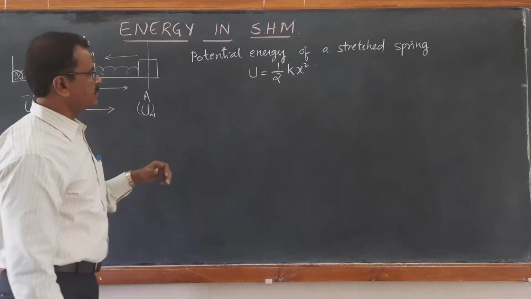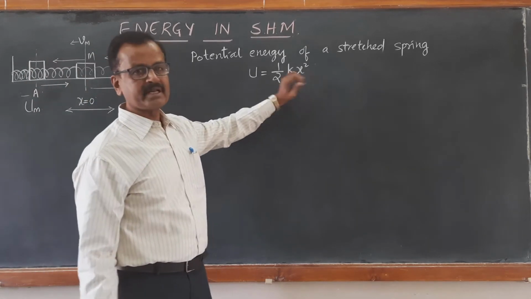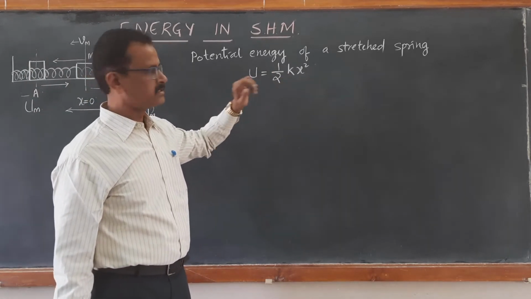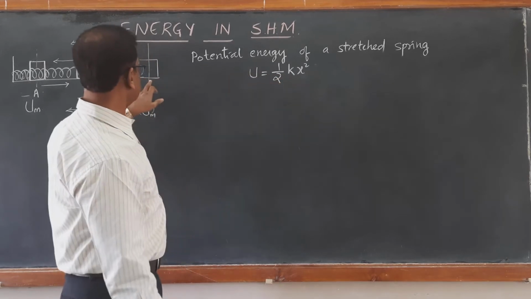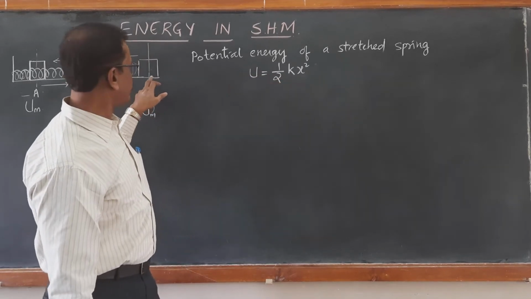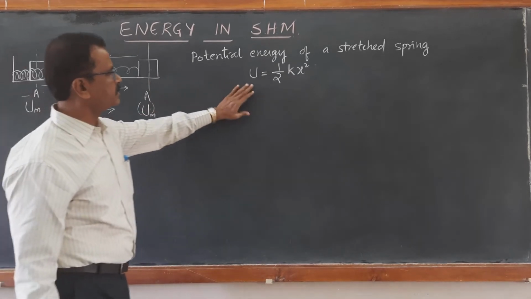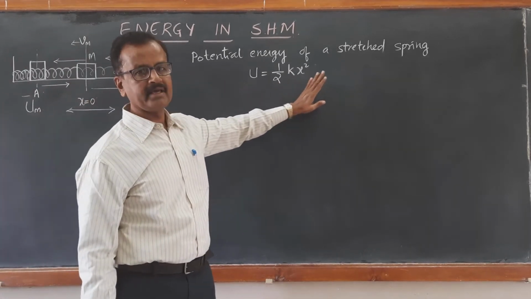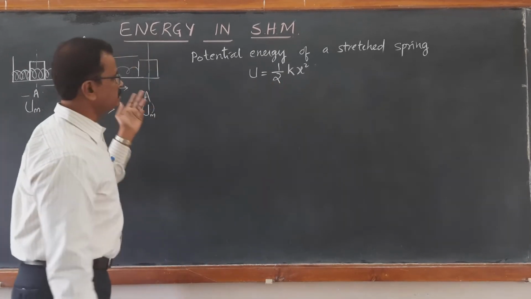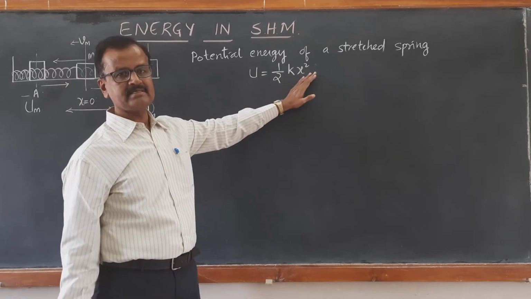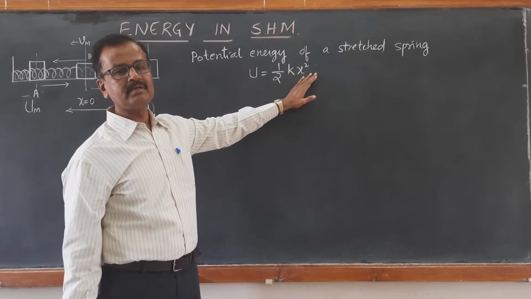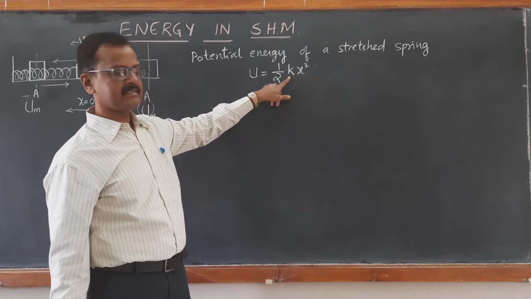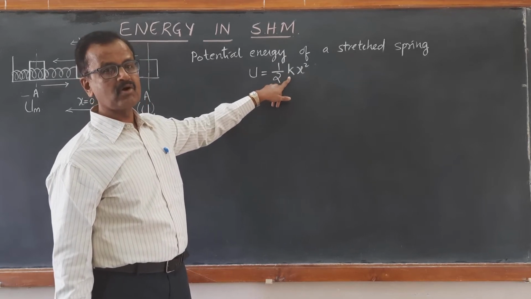But when you release it, what happens? This x becomes a time dependent displacement. Here x is nothing but the displacement. So when you put x equal to A, the maximum potential energy becomes half k A square. At any other position, we take x as the time dependent variable displacement, and k is the spring constant.